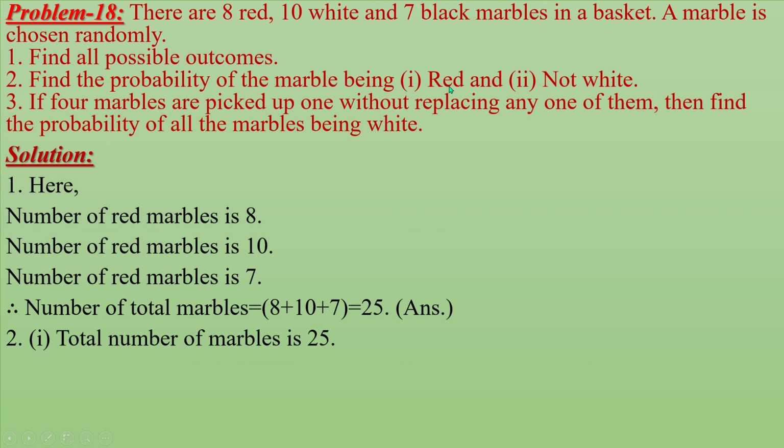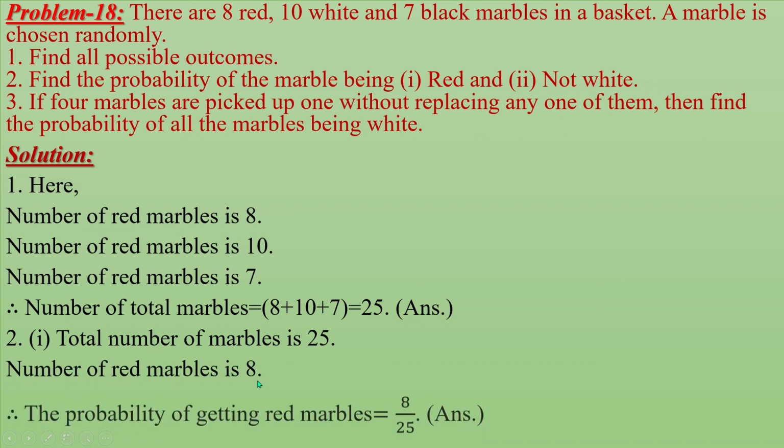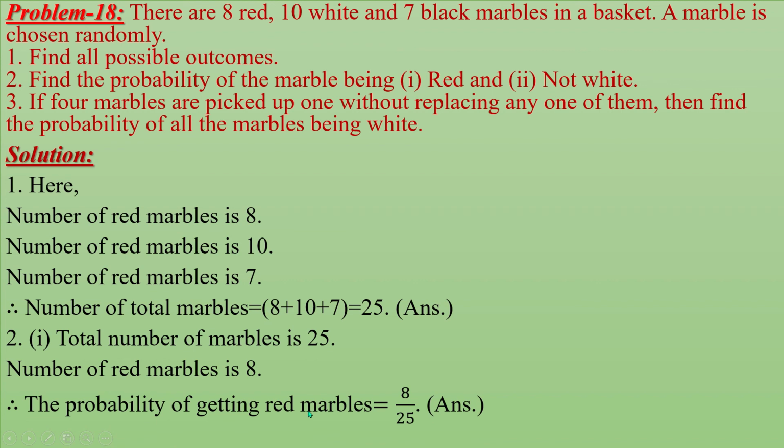Find the probability of red marbles. Here the total number of marbles is 25. The number of red marbles is 8. Therefore, the probability of getting a red marble is equal to 8 by 25. This is the required answer.